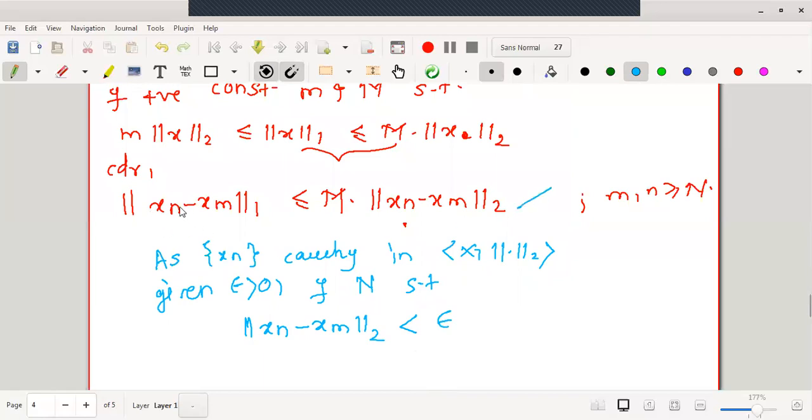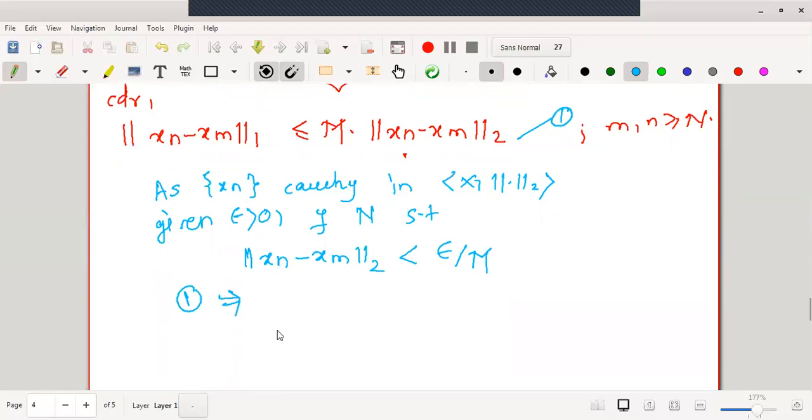We want to prove that the sequence xn is Cauchy under norm 1. Therefore, our aim is to make norm 1 of xn minus xm less than epsilon. Here, if I put the value of norm 2 of xn minus xm, it gives us m into epsilon. Therefore, what adjustment will we make? Here we will write epsilon by m and put it in equation number 1. Therefore, equation number 1 implies norm 1 of xn minus xm is strictly less than m into epsilon upon m, which is equal to epsilon.